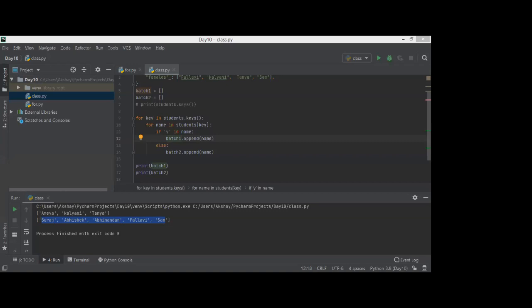Yes, for has an explicit iterations variable. Okay, for can iterate. Yes, while can also iterate if you want it to. It depends on the way you are using the code.